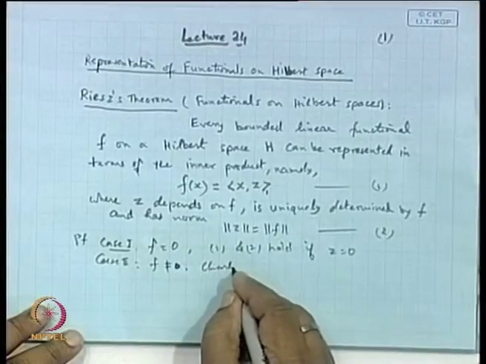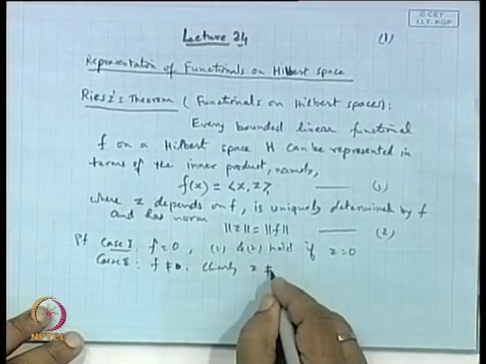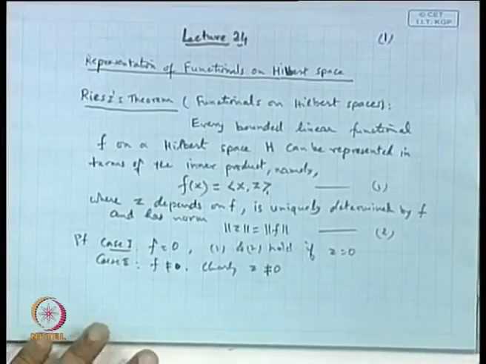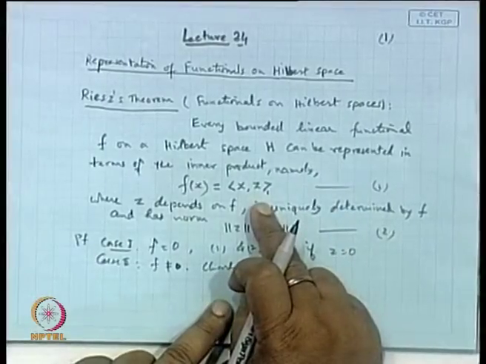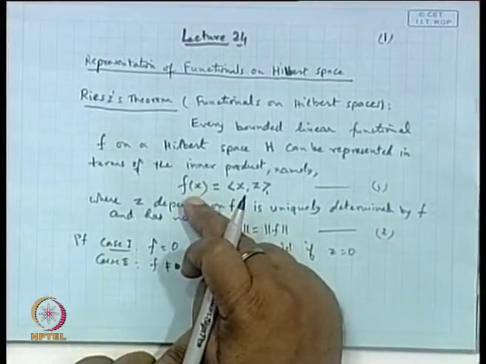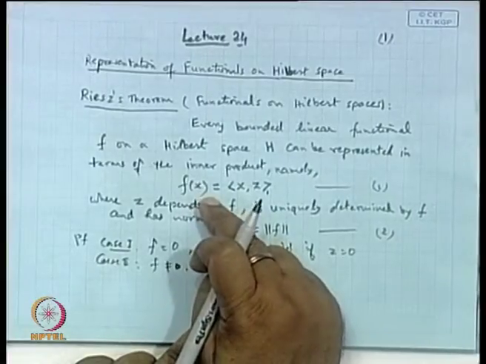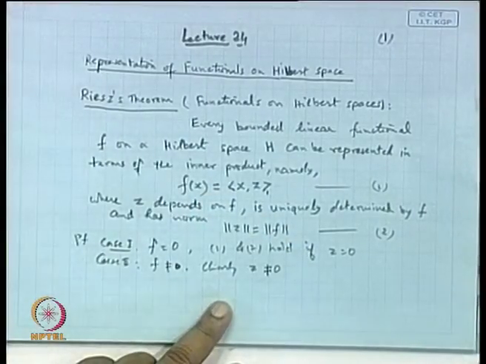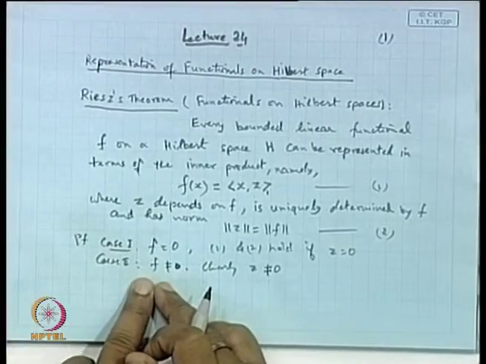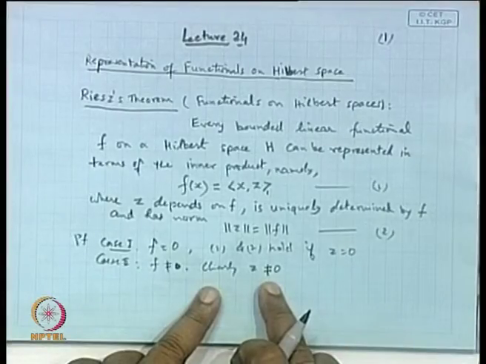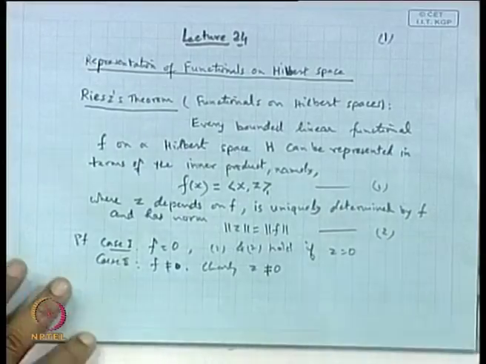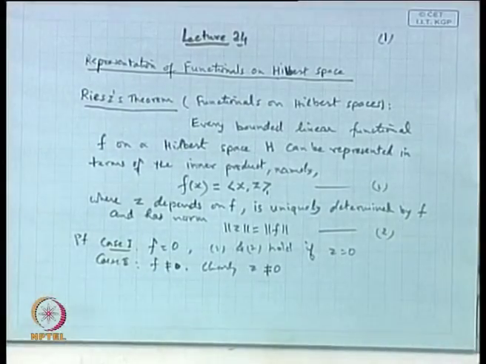Clearly z cannot be 0. Why? Because if z is 0, then the inner product will be 0 for any x, so f(x) is 0 for every x. That is only possible when f is 0, which contradicts our assumption that f is non-zero. Therefore z cannot be 0. Clear? Z will always be non-zero.